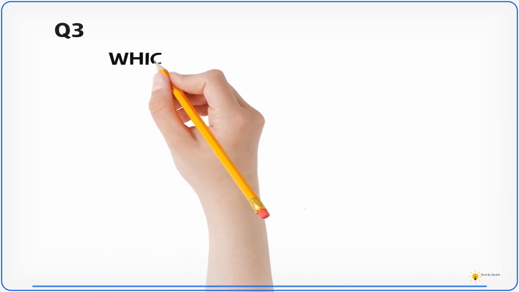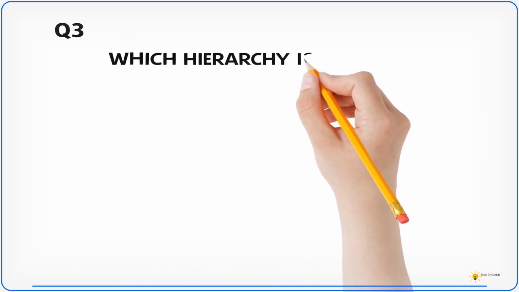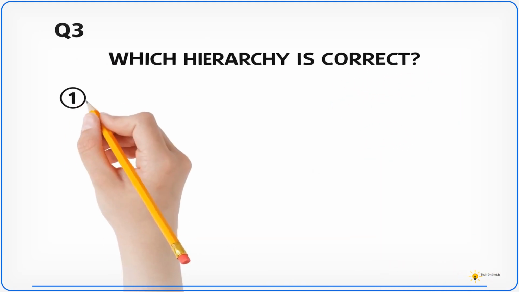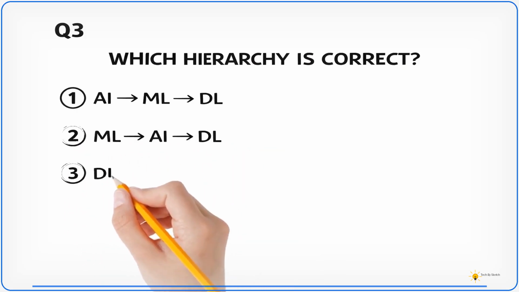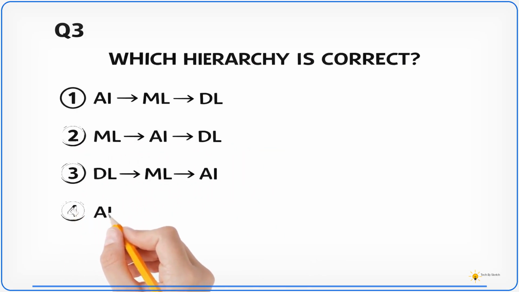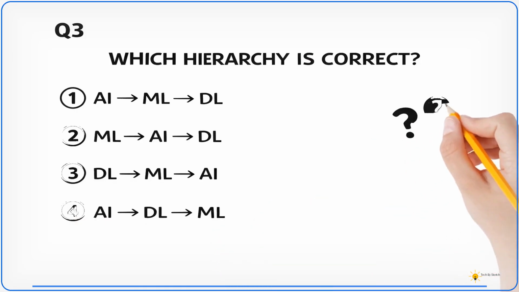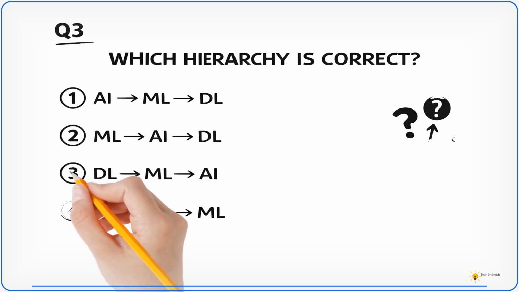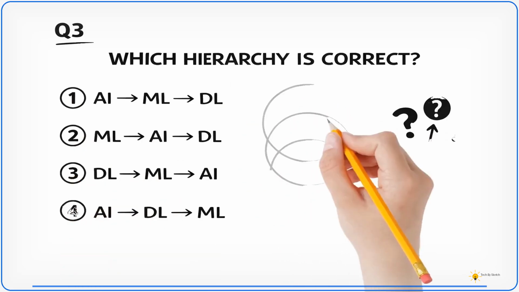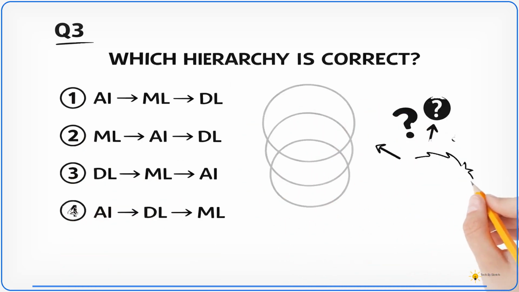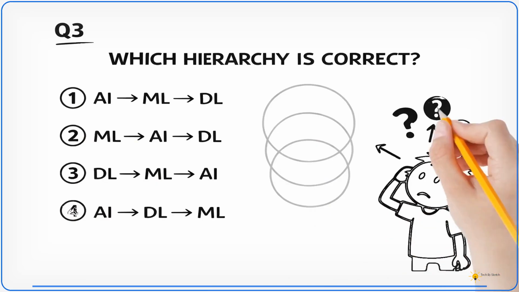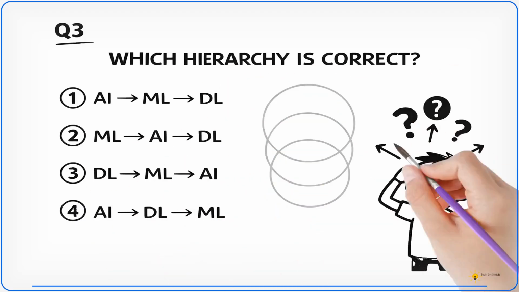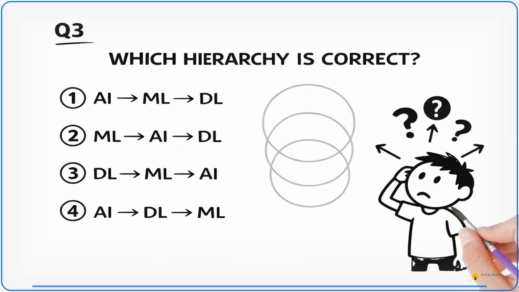Before we go deeper, this next one checks whether you really understand the hierarchy clearly. Which is correct? 1. AI inside ML inside DL. 2. ML inside AI inside DL. 3. DL inside ML inside AI. Or 4. AI inside DL inside ML. Take a moment and think.